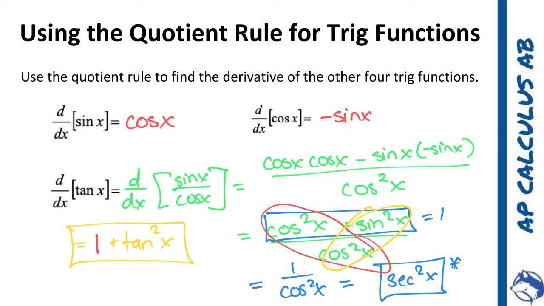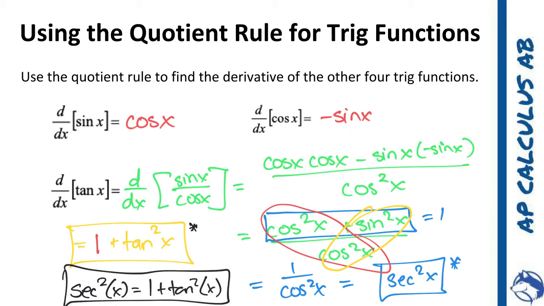But really the piece that comes down to, and why this is important, is I can now say that since those are equal, the secant squared of x is equal to 1 plus the tangent squared of x. And we're going to get there at some point where that's going to become important. But make sure you know that it is the secant squared of x.